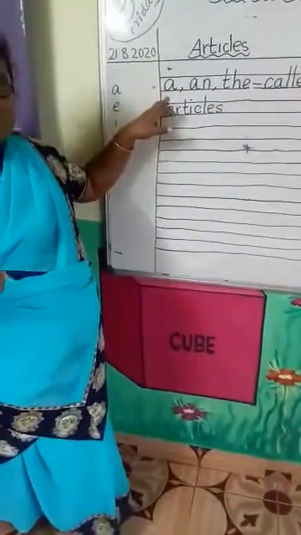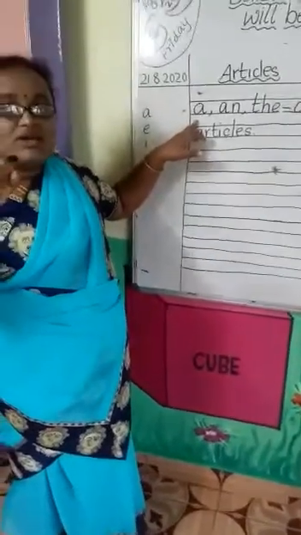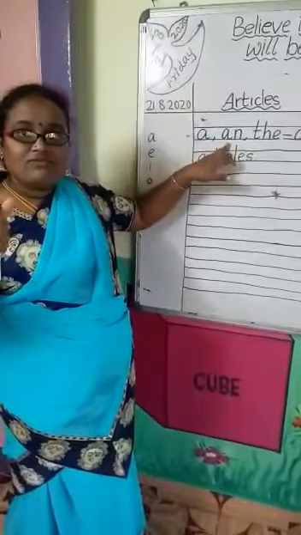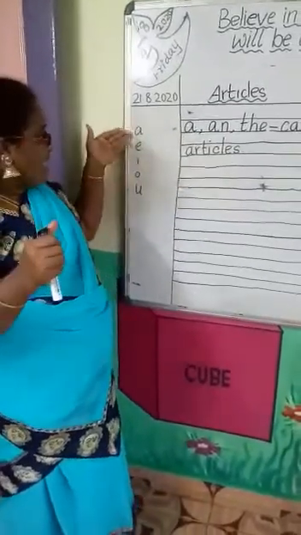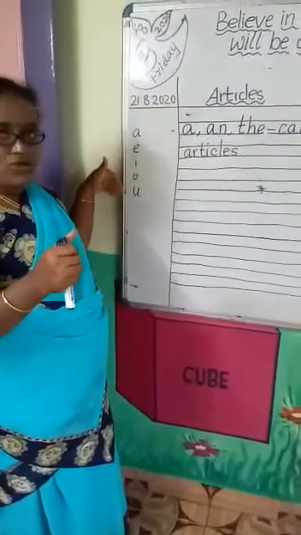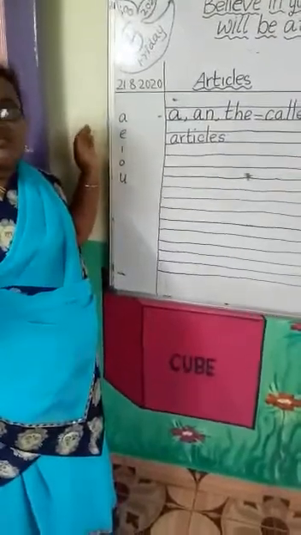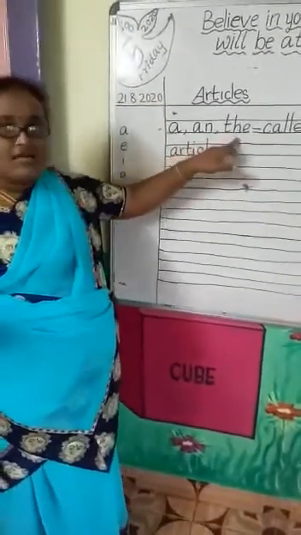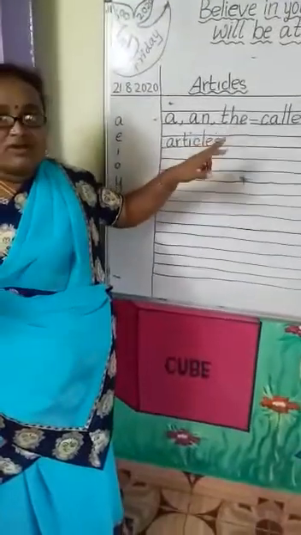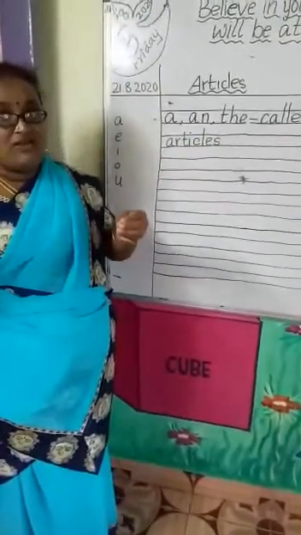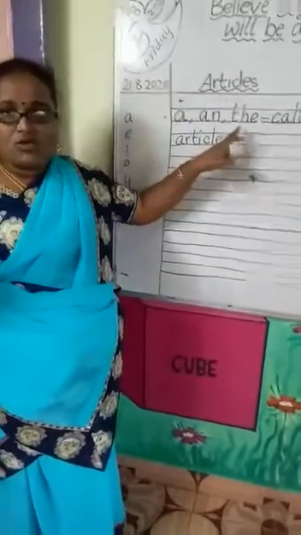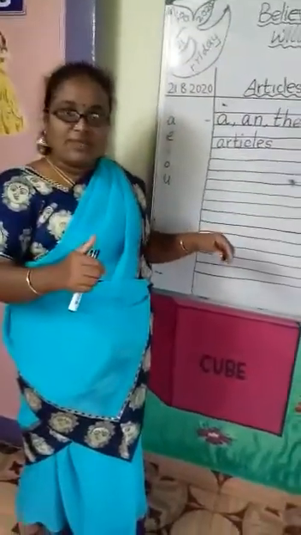A comes before the word if the word is a single object. Okay, dear? And where will an come? A, E, I, O, U. If the word starts with a vowel sound, what article? An article. Where will the come? If it is a specific word, we will use the article. Okay, dear? Now we go for some examples.